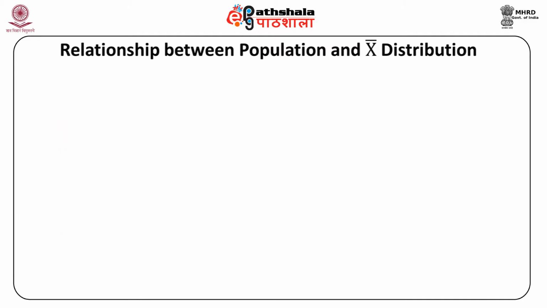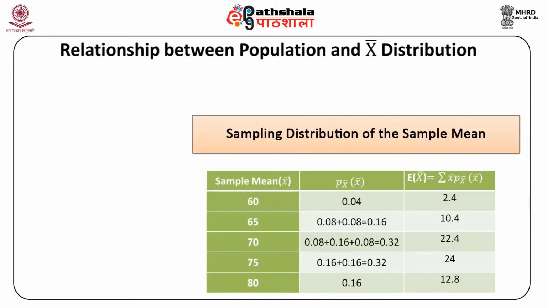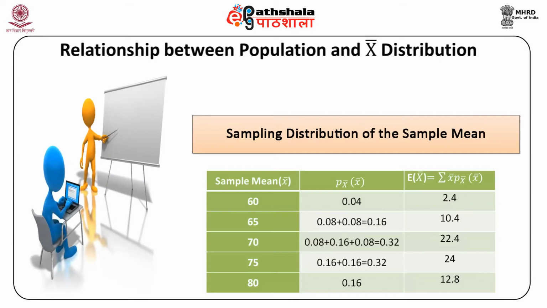We have Table 4 of the sampling distribution of the sample mean. We have the sample mean x bar in the first column, where we have the values 60, 65, 70, 75, 80, which means the sample is of size 5.